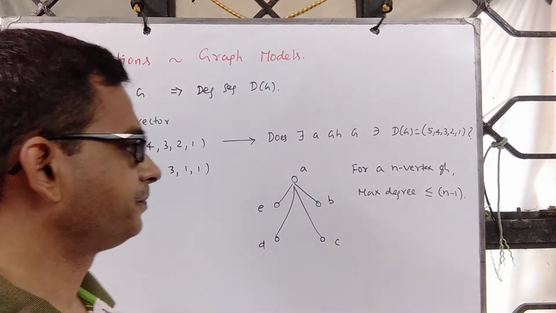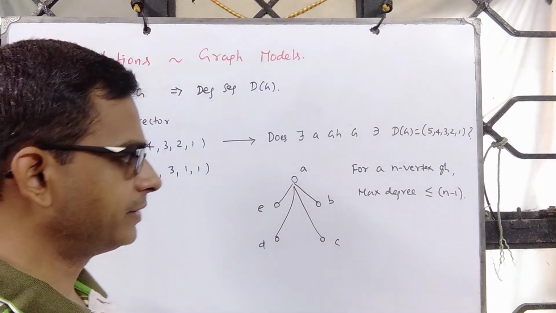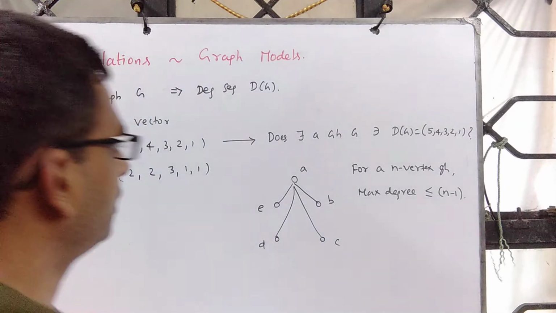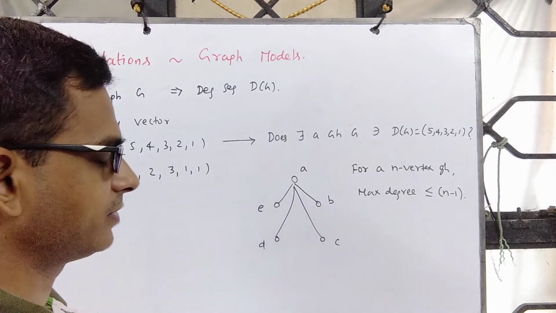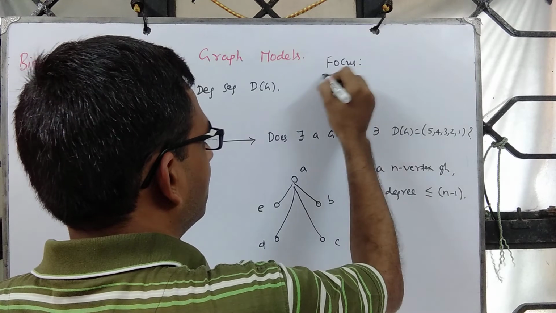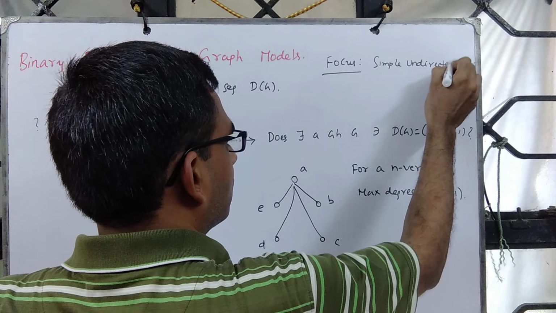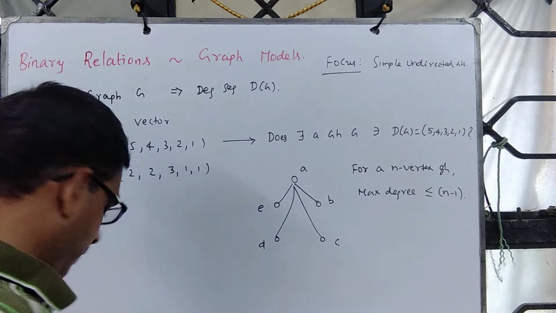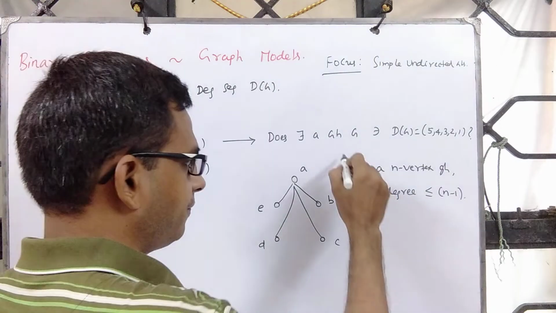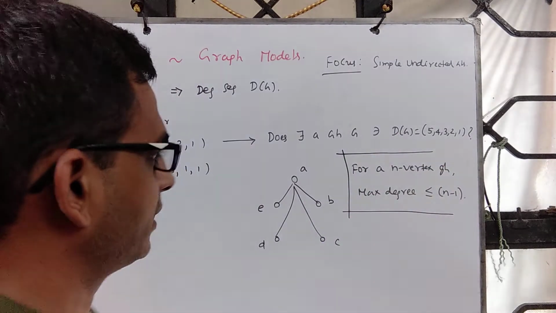Fine. So we are in the context where we focus on simple undirected graphs, so no self loops, no parallel edges, and so on. Remember, our focus is on simple undirected graphs. Now this tells you some interesting properties. For an n vertex graph, the maximum degree is at most n minus 1.